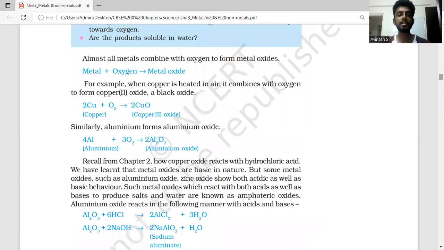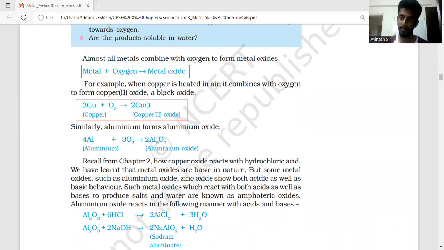As we all know, this is a general format: metal reacts with oxygen to form something called a metal oxide. For example, sodium reacts with oxygen to form sodium oxide. Magnesium reacts with oxygen to form magnesium oxide, and so on. The example that they have given is copper. As you can see, copper reacts with oxygen to form copper oxide. And this copper oxide is a black color oxide. It is black in color. That's an observation with which we can find whether it's copper oxide or not.